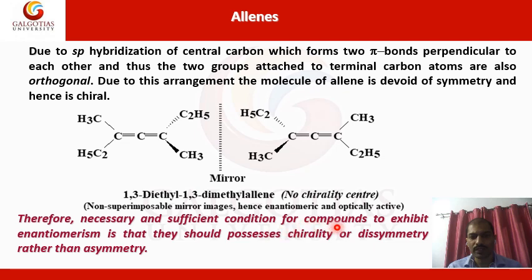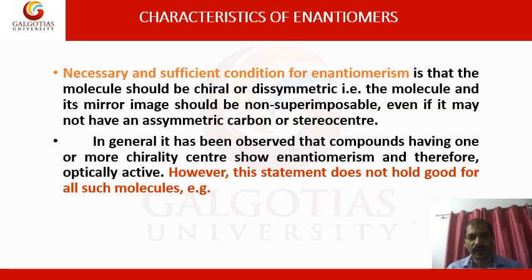The sufficient condition for compounds to exhibit enantiomerism is that they should possess chirality or dissymmetry rather than asymmetry. As you know, asymmetry means having none of the elements of symmetry, so that should be kept in mind when categorizing them.